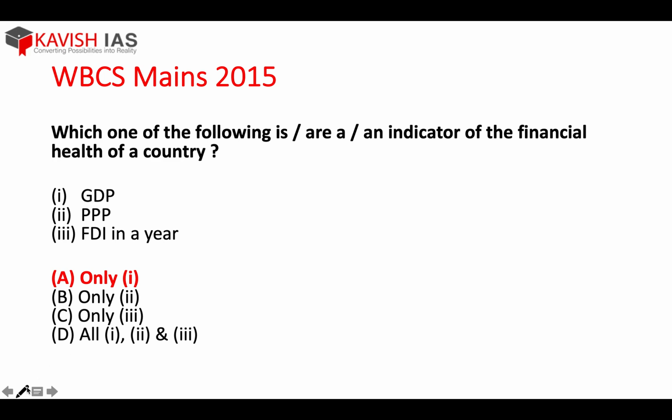Next. Which of the following is an indicator of the financial health of a country? As I told you, the economic indicators of national income are GDP, NDP, NNP, whatever it is. So it is GDP. It's not FDI, definitely not purchasing power parity. So the answer is only one, GDP.